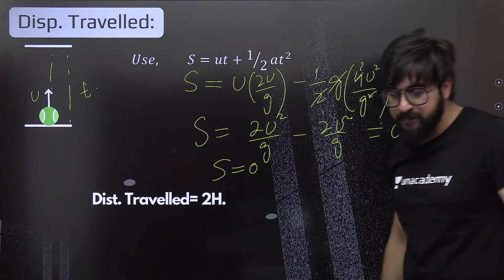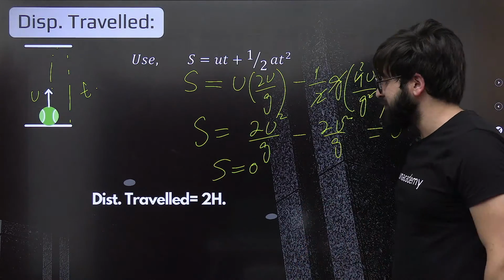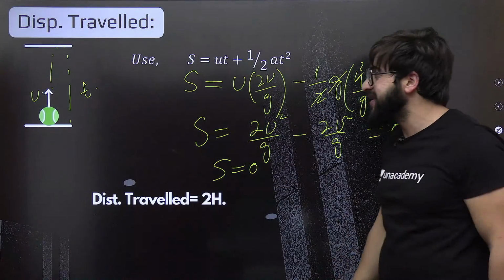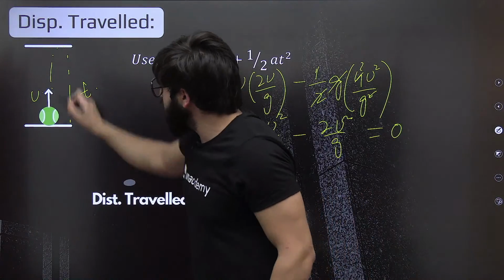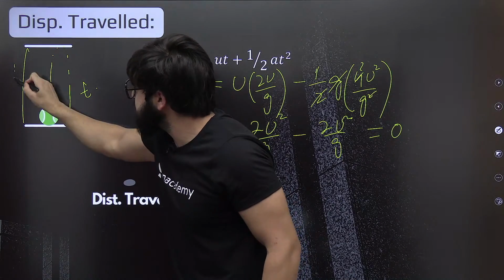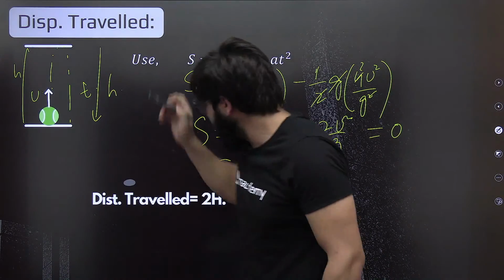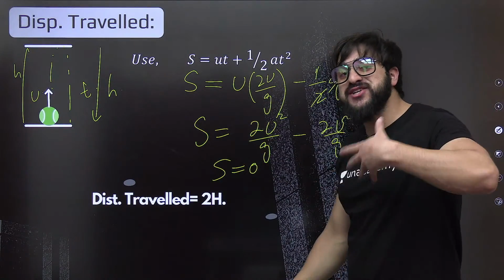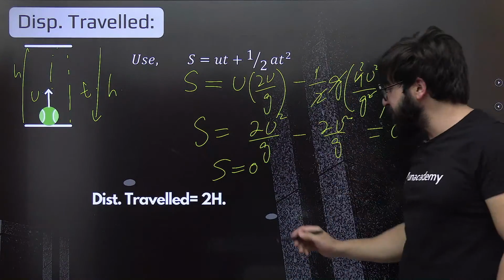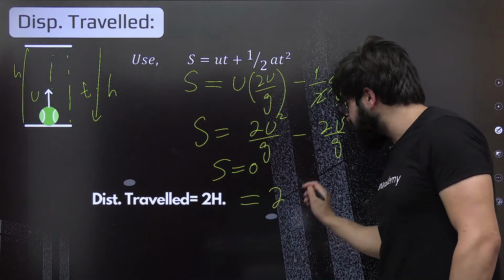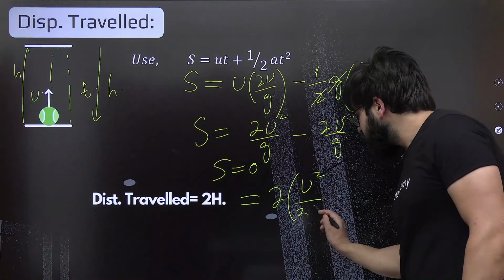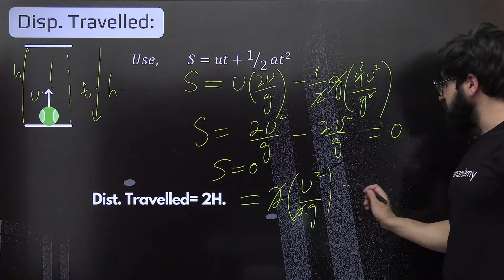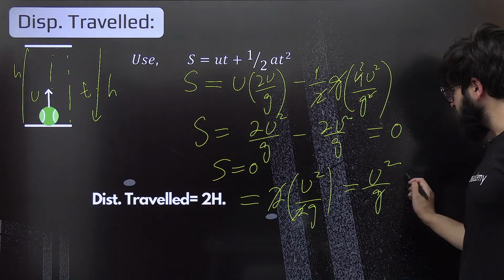That's why I told you, using the conditions, definitely it will be 0. Now, how much will be the distance traveled? Sorry, distance traveled. If it goes up, it has covered this much distance, that is h. When it comes down, again h. So I can say that is definitely 2h. And what was the value of h? h was u square by 2g. So 2h is nothing but 2 times u square by 2g. This and this will get cancelled off, so it will be u square by g over here.